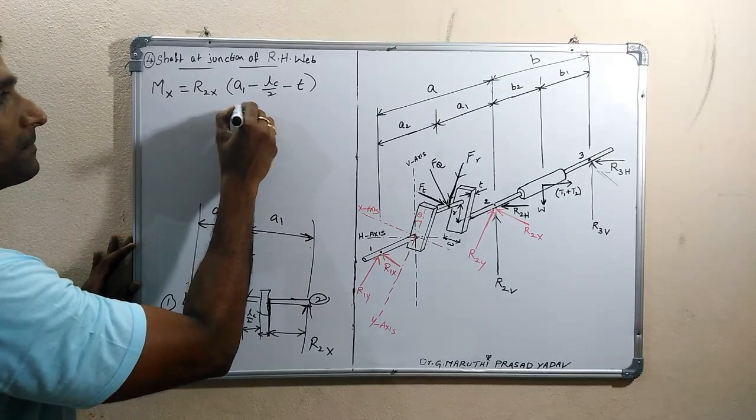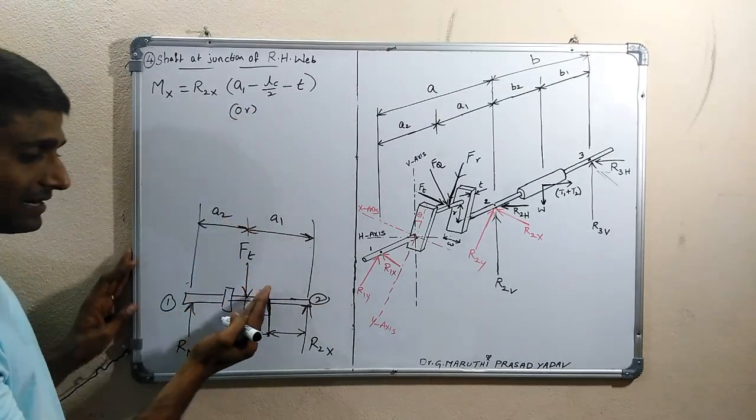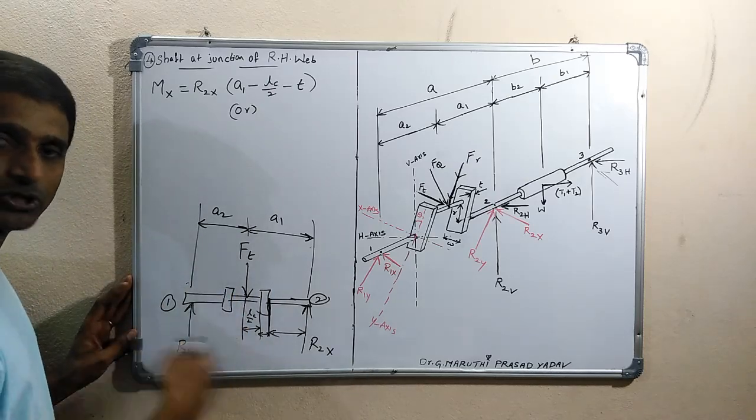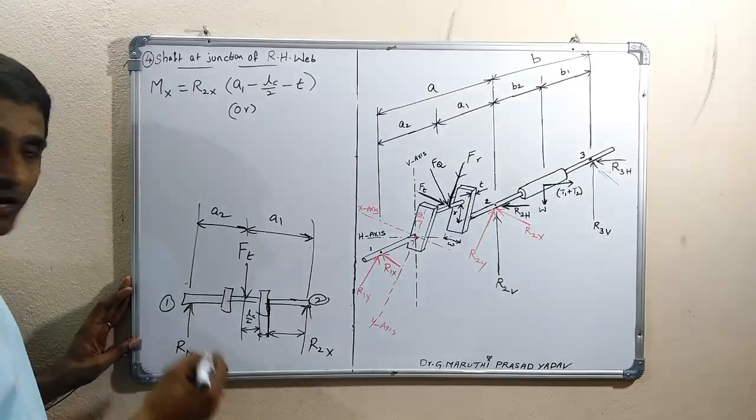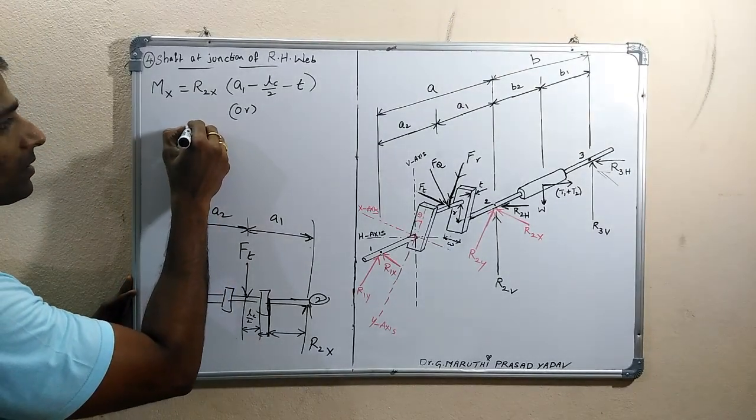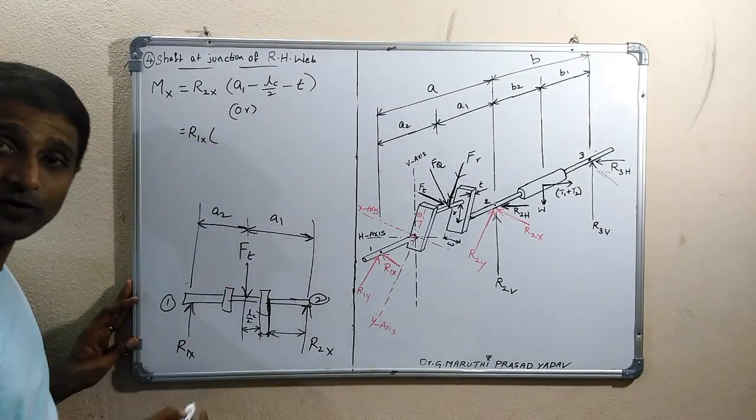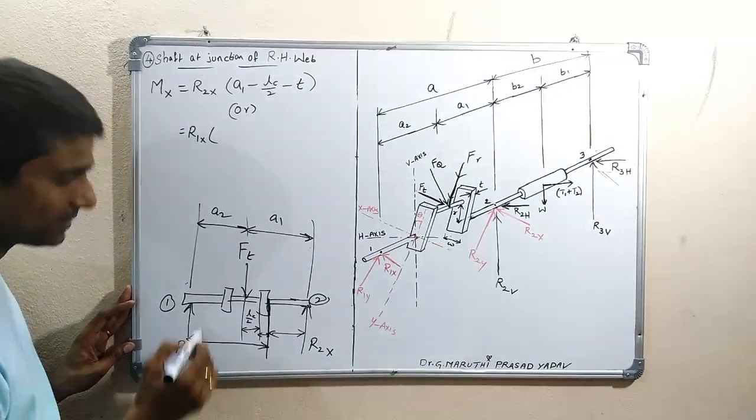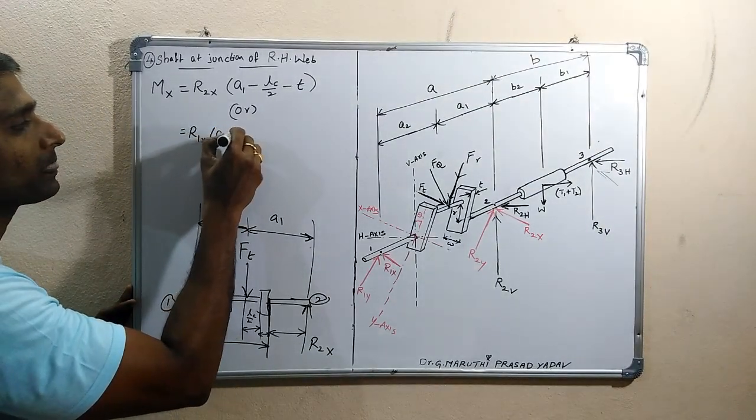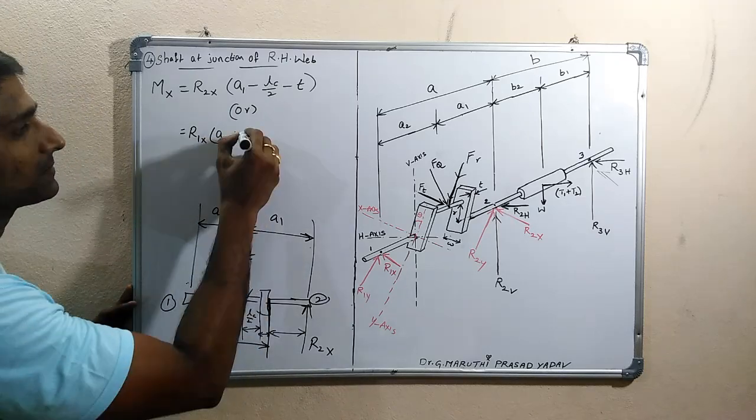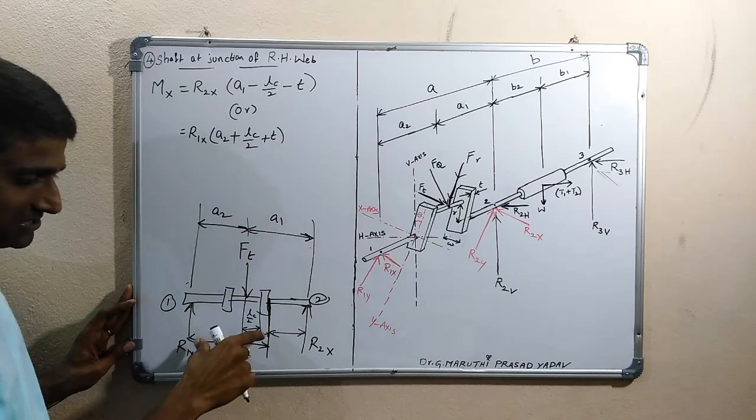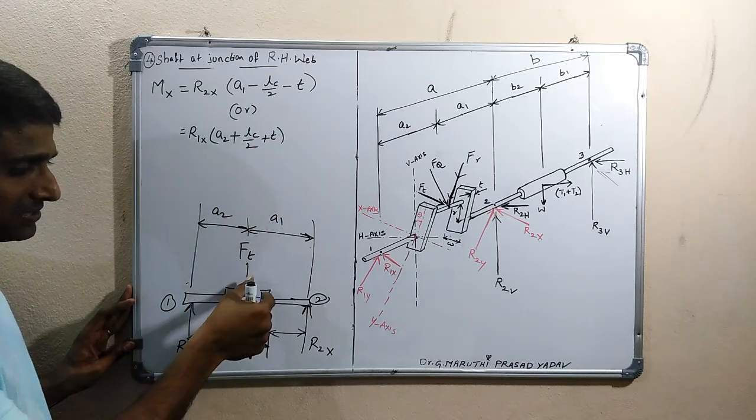Or otherwise, you can take the left side. On the left side two forces are there, R1x and Ft. So you can take the algebraic sum to get it. R1x into the distance from here up to here, that is A2 plus LC by 2 plus T. This moment is counterclockwise.